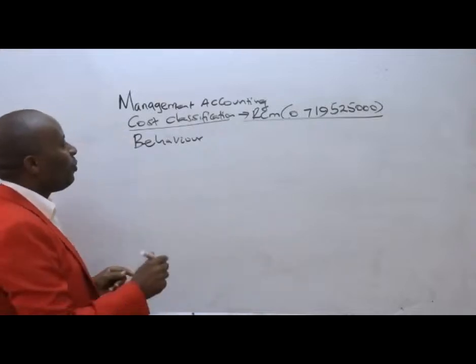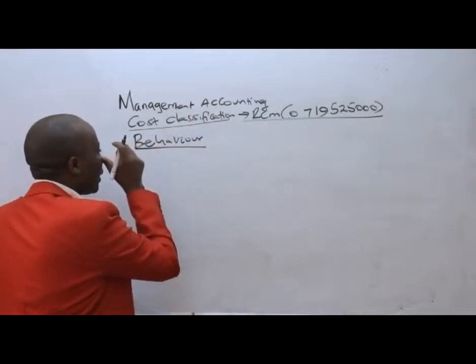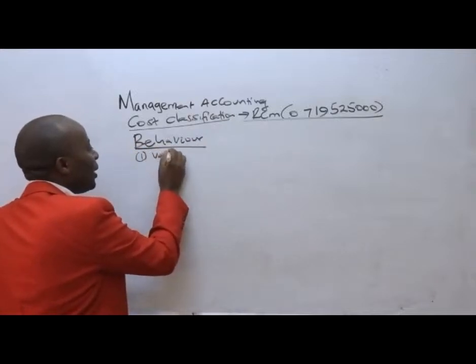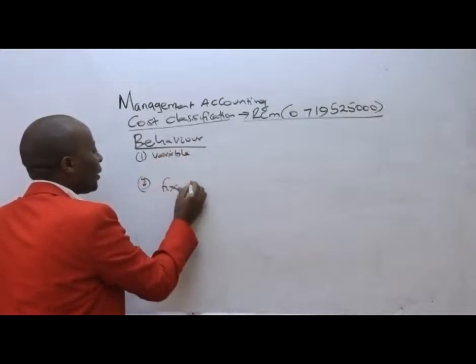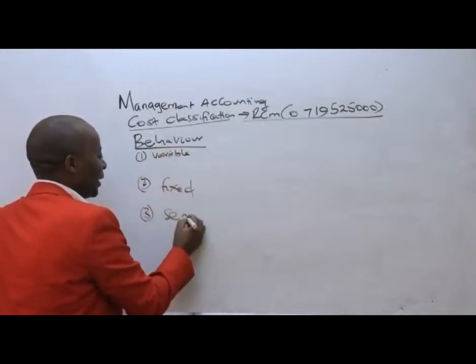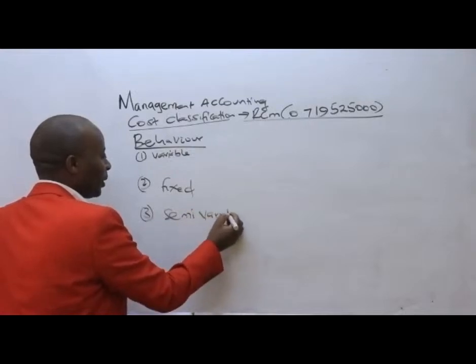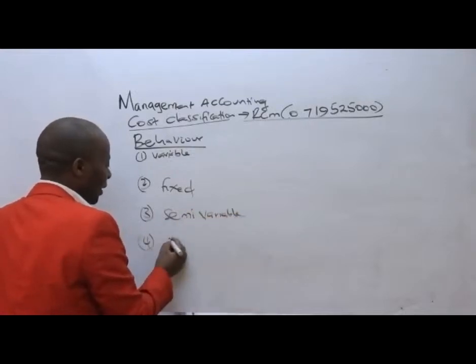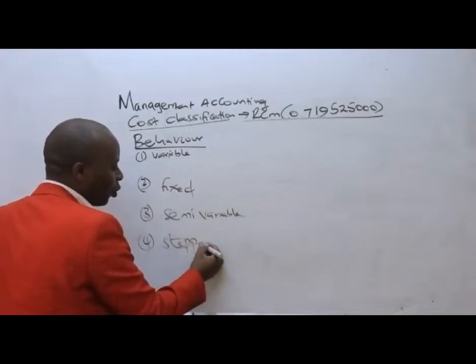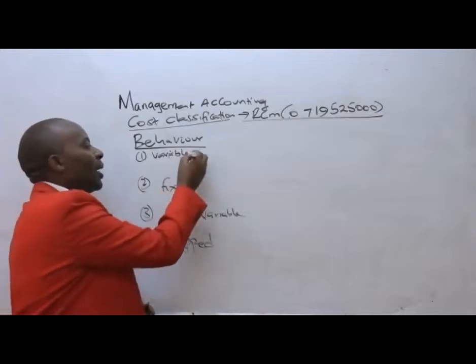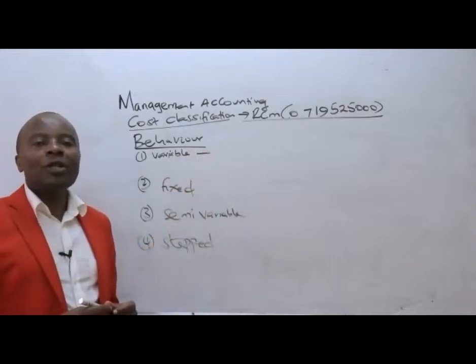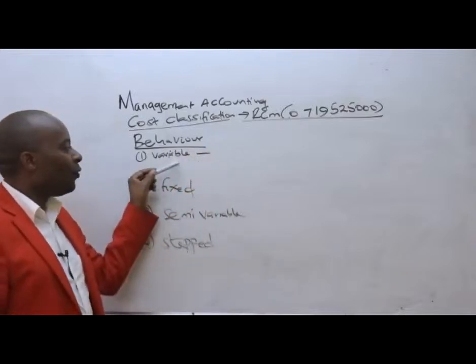So in terms of behavioral classification, ladies and gentlemen, we have costs that are variable, costs that are permanently fixed, costs that are semi-variable, and costs that move forward in form of steps, what we call the stepped fixed cost. Variable costs, I would want you to appreciate from the word vary.